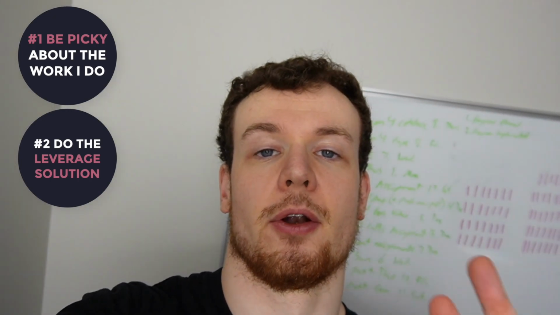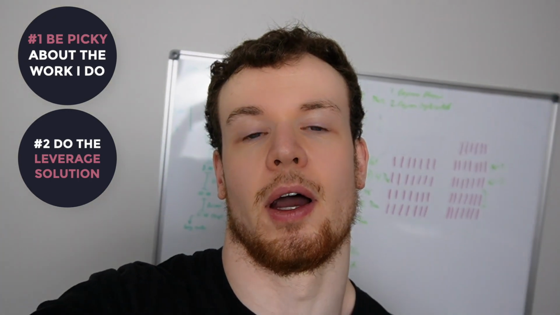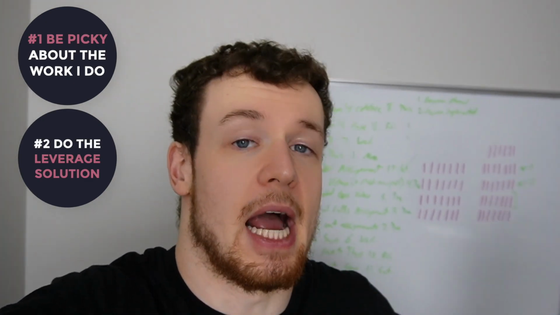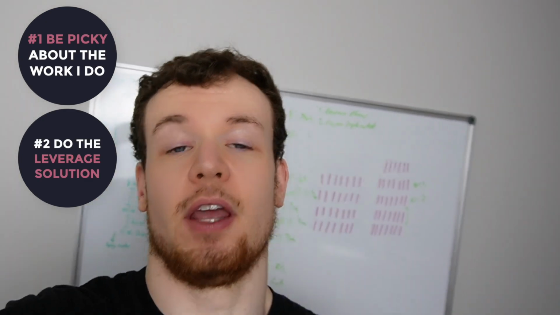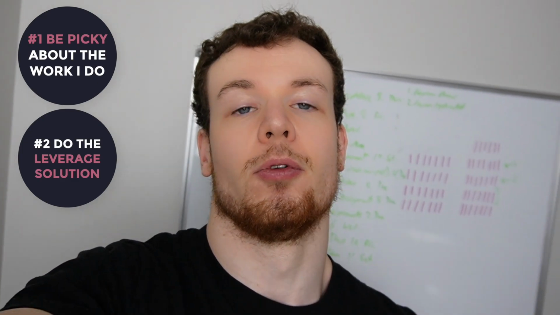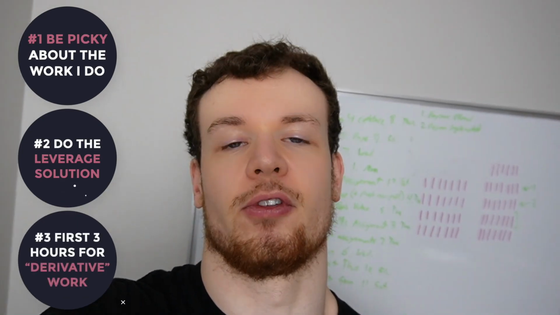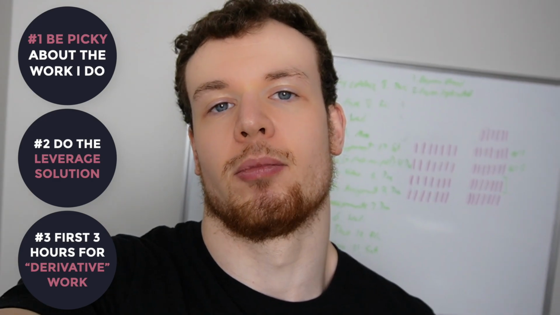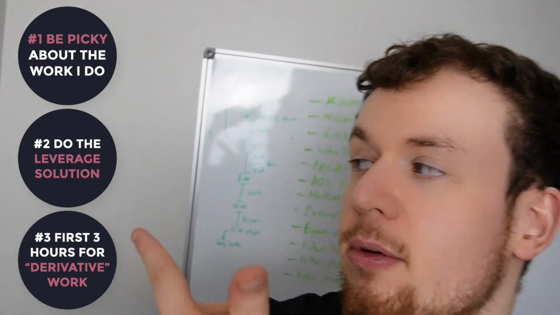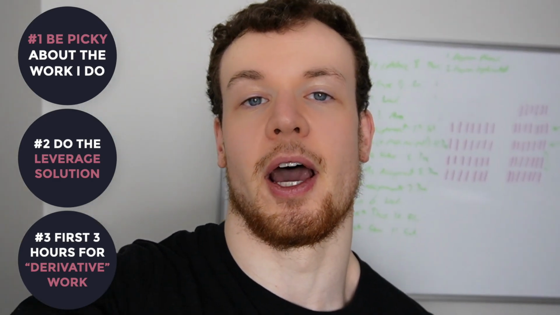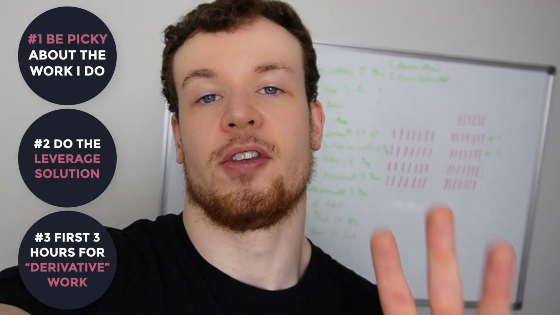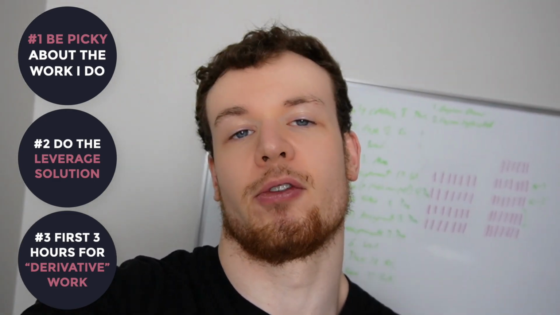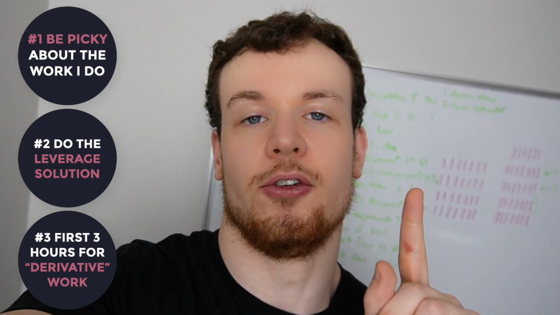And then finally, the third thing that I want to implement, and have implemented for the last 2 days now, is to save the first 3 hours of work in the morning, which are probably some of my best hours. We talked about the blocks of work on my schedule. Save that first block, those first 3 or so hours, for the derivative work.